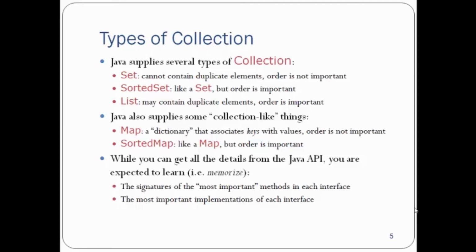That is how a map works: there is a key and a value associated with it. You can relate the key with the word and the value with the meaning in a dictionary. In a map, order is not important, but a sorted map is another implementation of map where order becomes important.